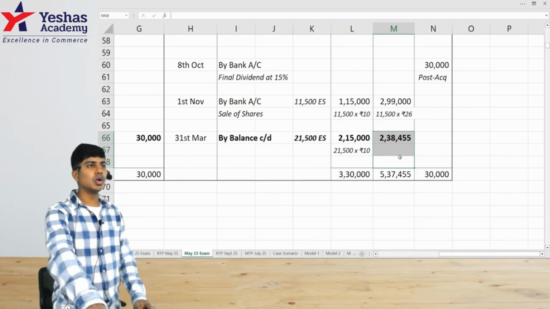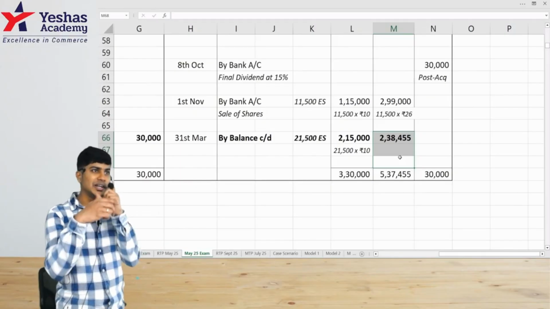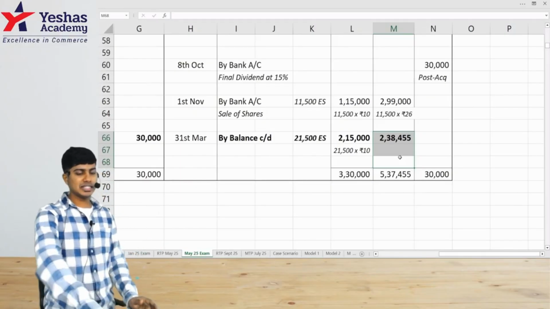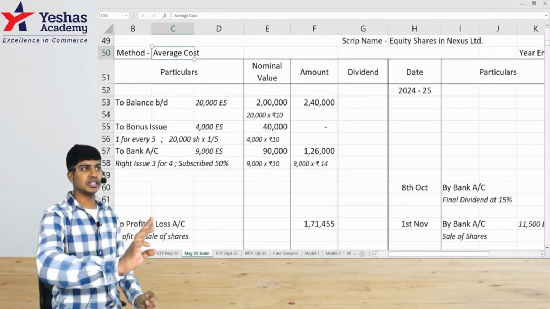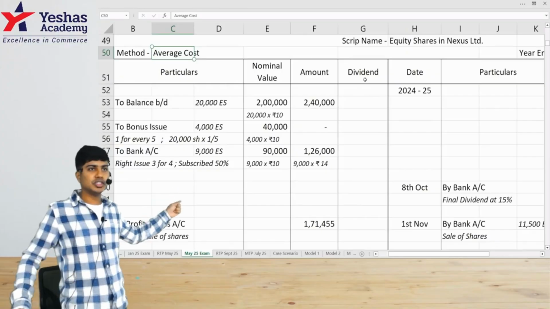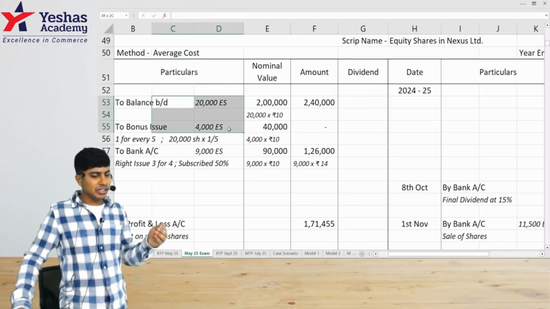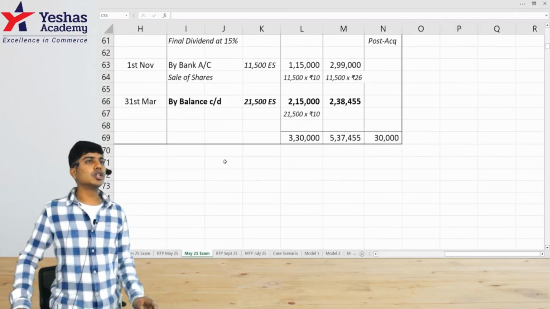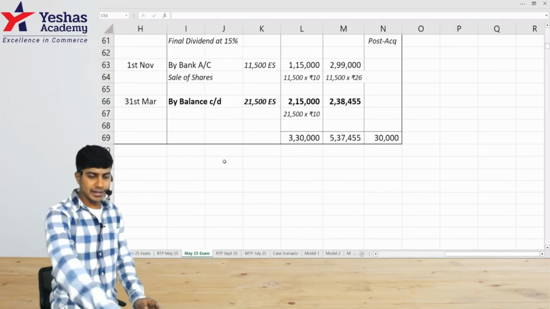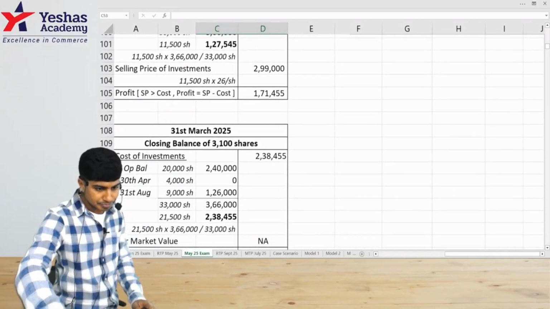So how can you go wrong in this? I don't know how you can go wrong. I'll tell you how you can get it right. What you have to do is keep in mind whether the flow is average cost or first in first out. Once you get this right, keep adding the units that you buy, keep deducting the units that you sell, and also consider the amounts. And this is how you do it right.